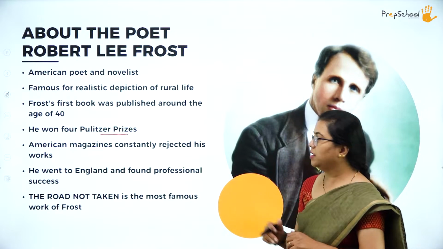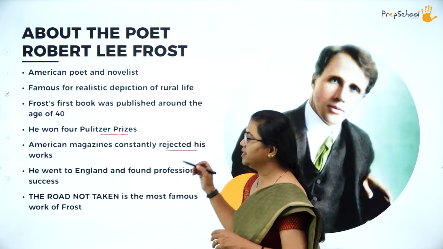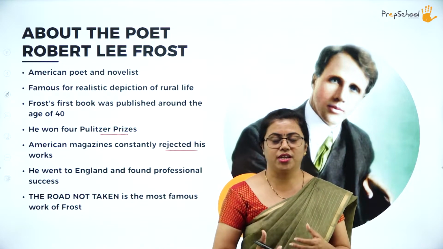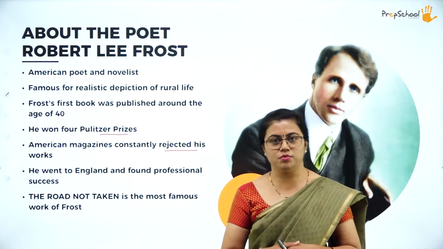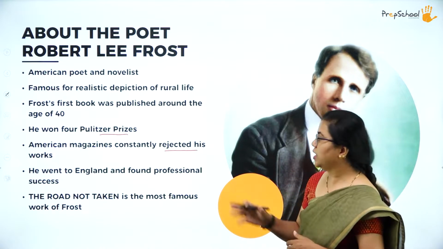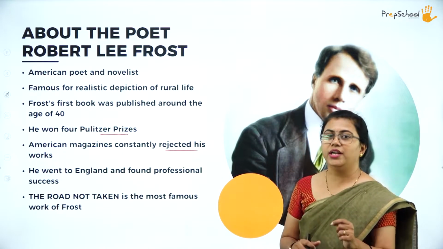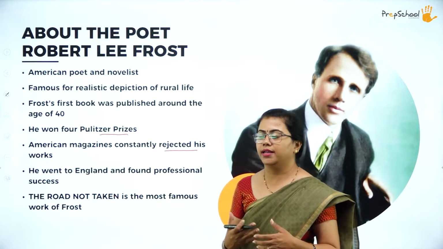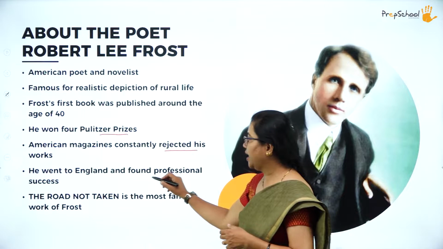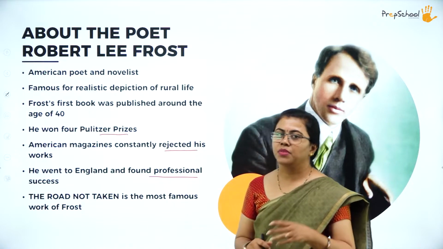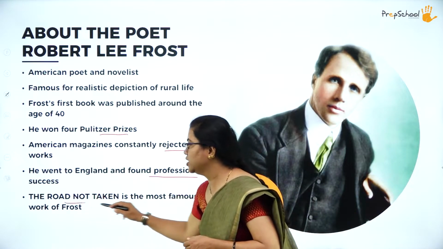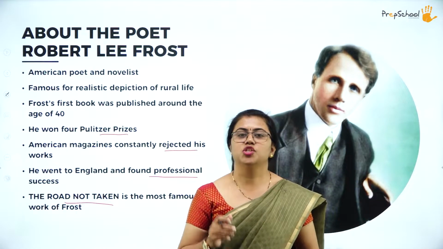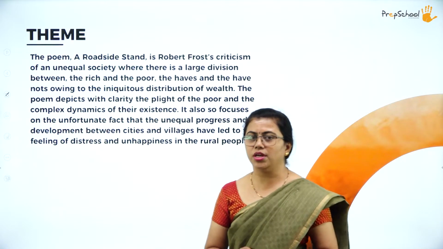The American magazines constantly rejected his works because they were not able to comprehend the picturization given by him in his poems and his writings. But what did he do? He found an alternative. He went to England and got his articles and works published. There he found professional success. As I told before, The Road Not Taken is one of the most famous works of Robert Frost. So let us begin to understand about the poem now.